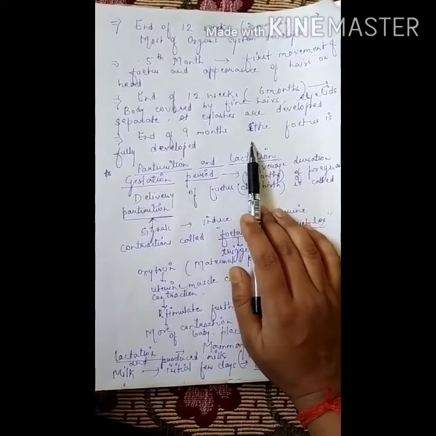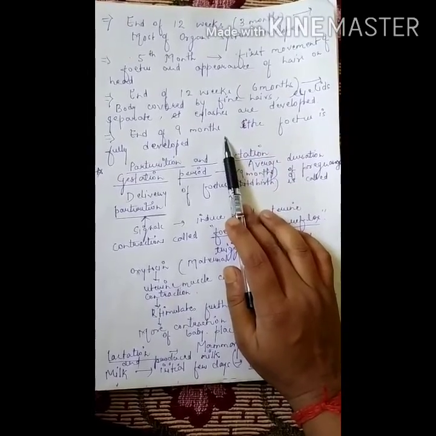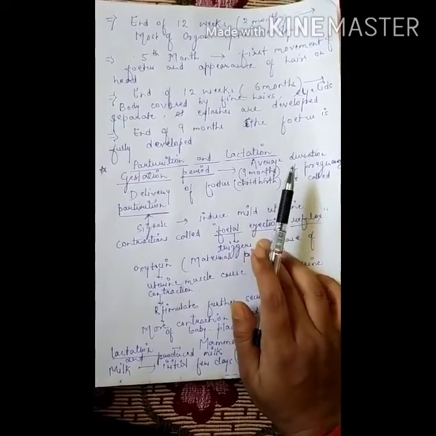At the end of 9 months, the fetus is fully developed.